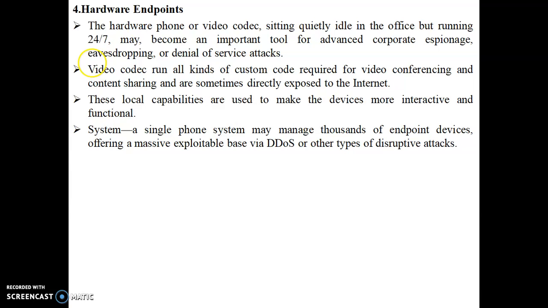Now what do you mean by eavesdropping, denial of service attack, espionage? Eavesdropping is nothing but somebody silently sitting in between the two parties and listening to the conversation and taking the data, sniffing the data. So it is known as eavesdropping. What do you mean by denial of service attack? Denial of service attack means to deny these services which should be given to actual users, and the services are given to illegal or fake users.